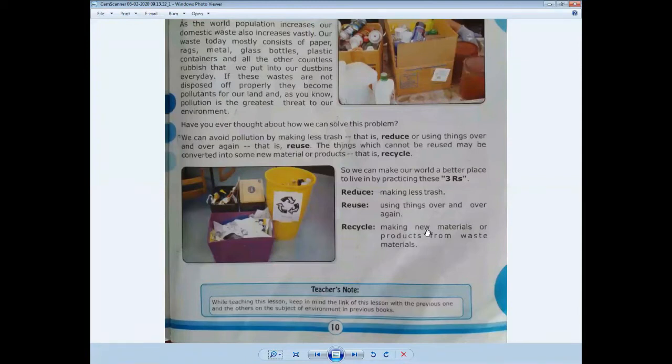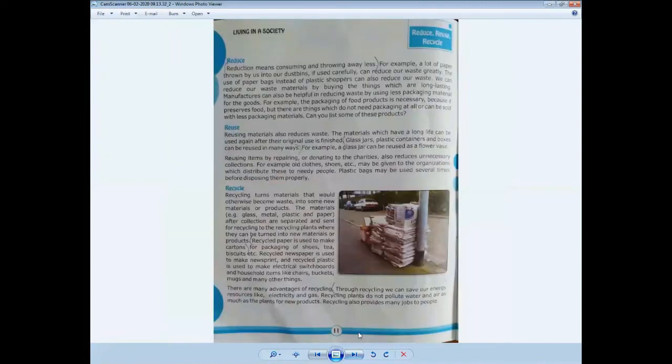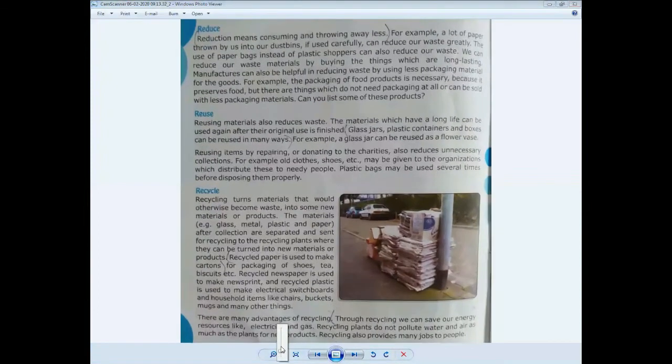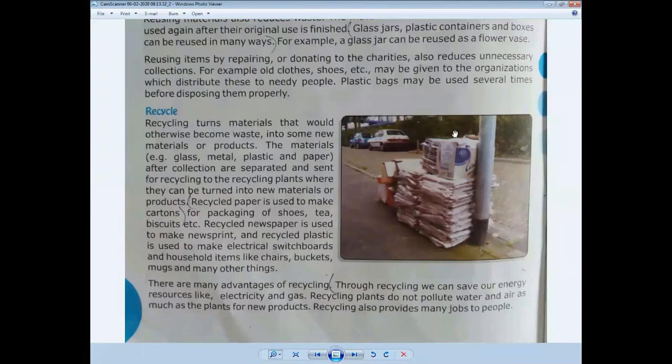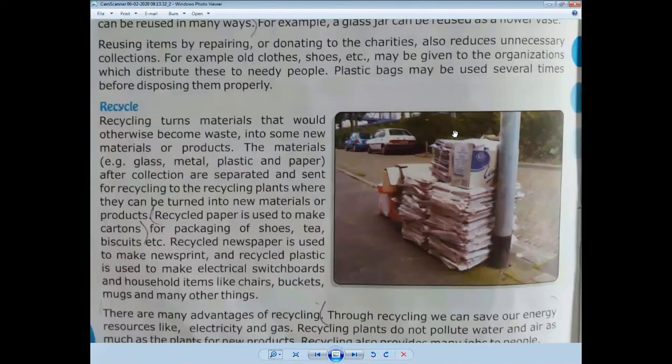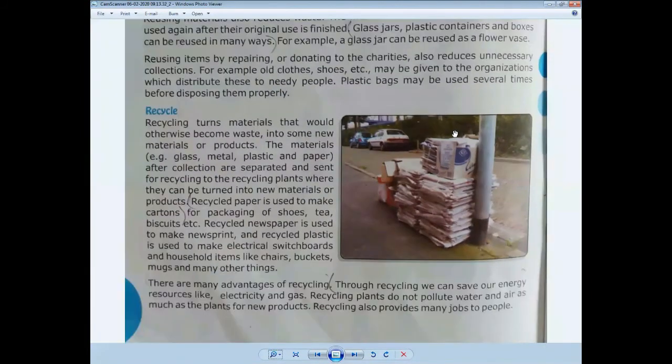For example, we can recycle different types of plastic bags, shoppers, plastic bottles, shoe boxes, invitation cards, and some other things in our lives.